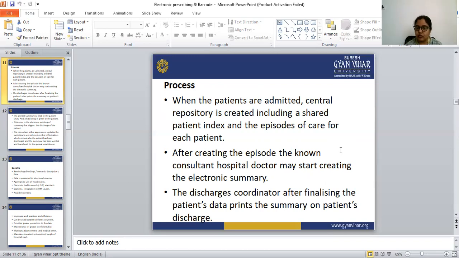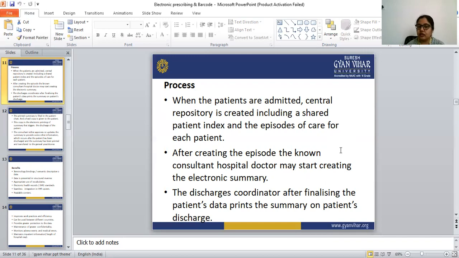After creating the episodes in the central repository, the non-consultant hospital doctor may start creating the electronic summary. The creation of electronic summaries is only done after the creation of the episodes for each patient.